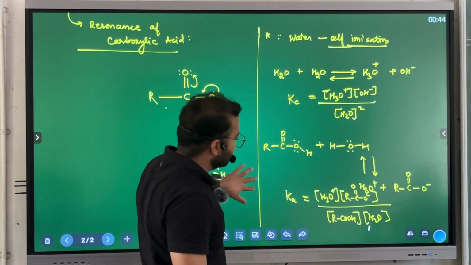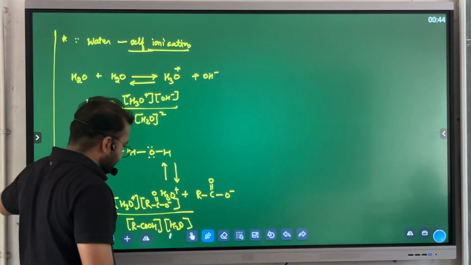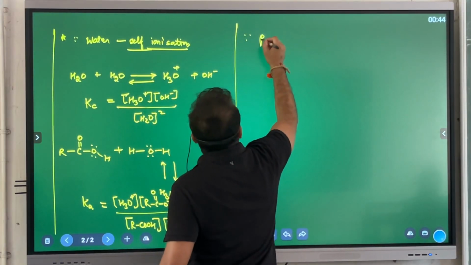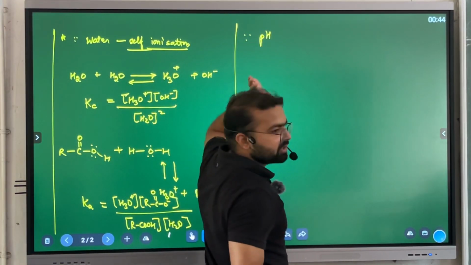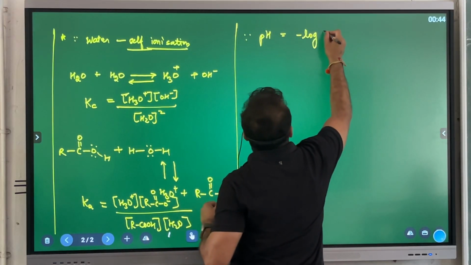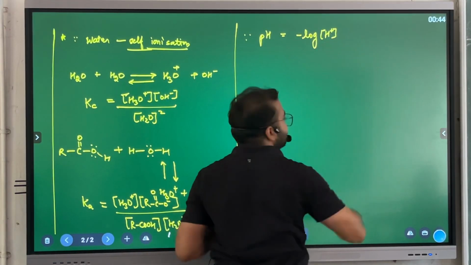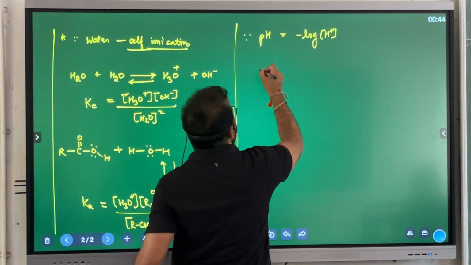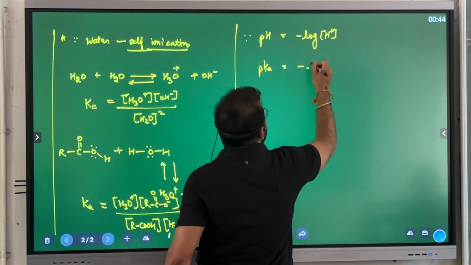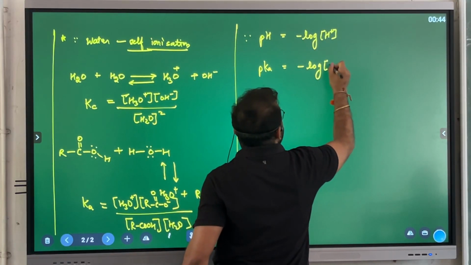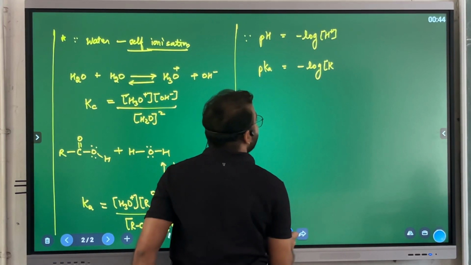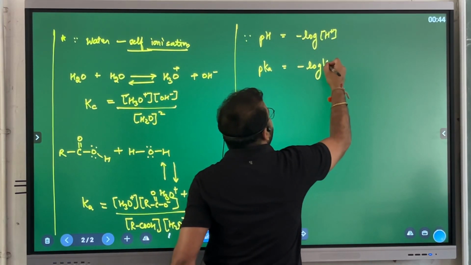Since we know pH, or power of hydrogen, we follow the formula minus log concentration of H plus ion. Similarly, if I want to find the power of Ka, it will be written as minus log Ka. Instead of writing concentration, I am directly writing Ka.